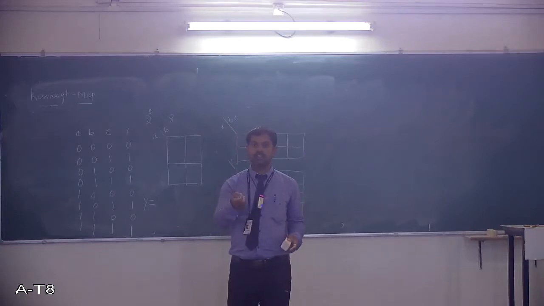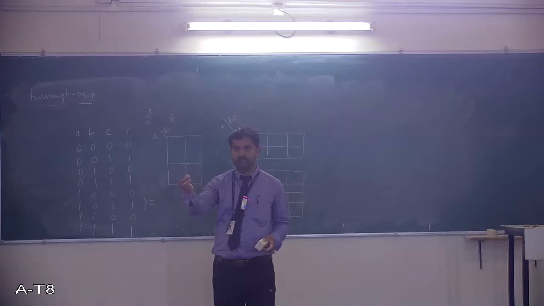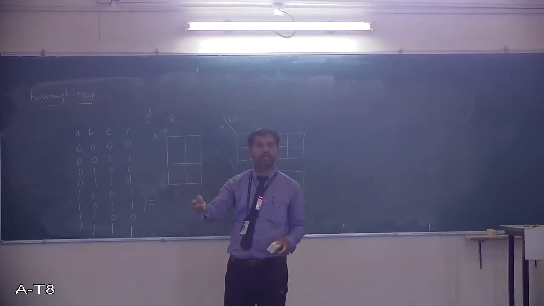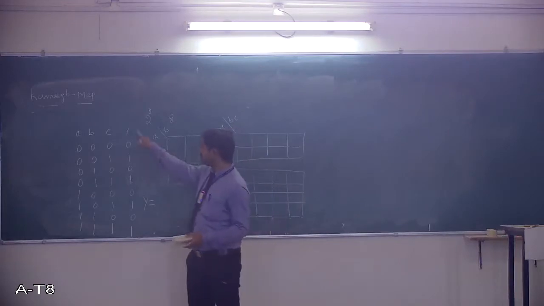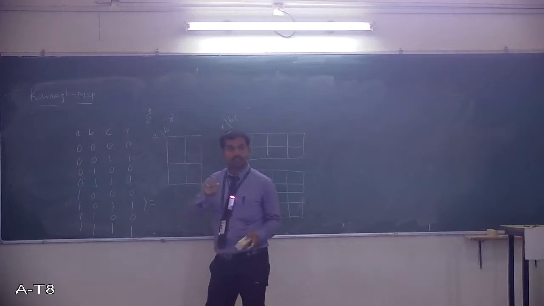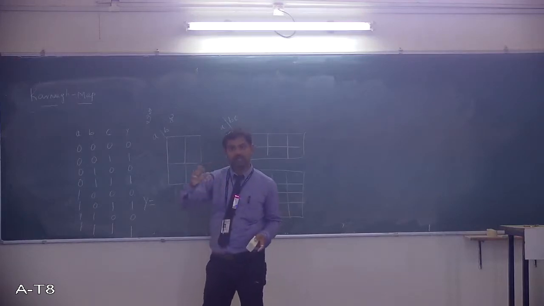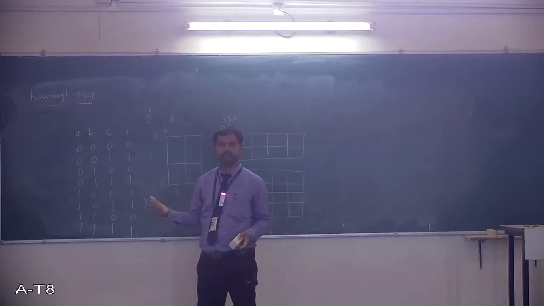So the min terms are normally written with respect to the condition where the output variable is 1. See here, this is a truth table. Here the output variable is 1. With respect to that, I will generate one equation, that is a min term. Right?